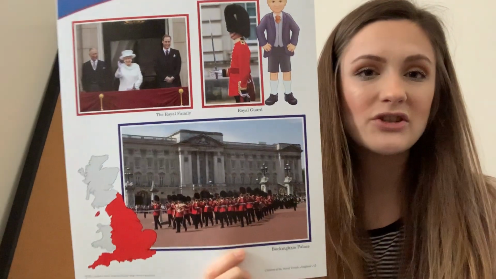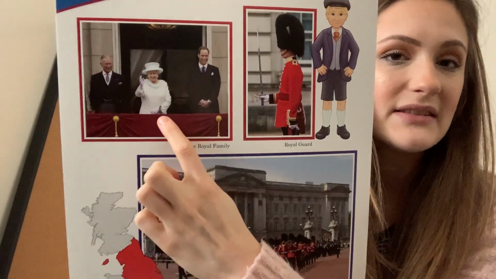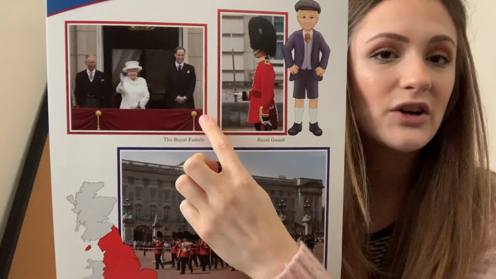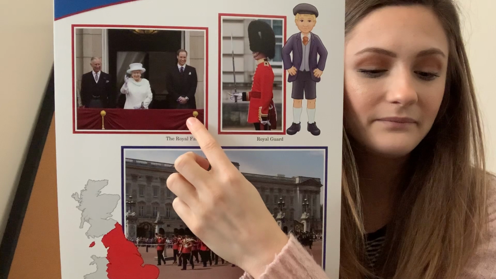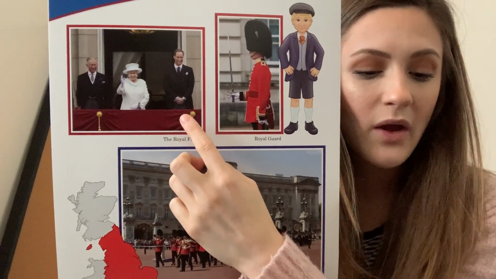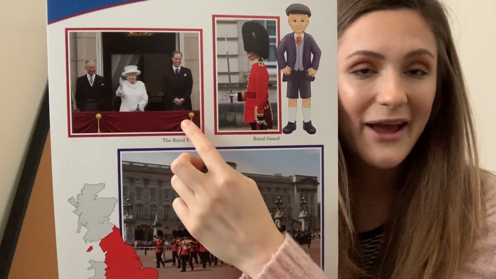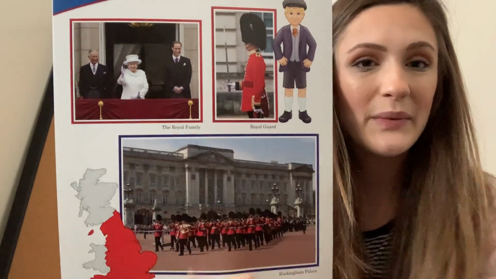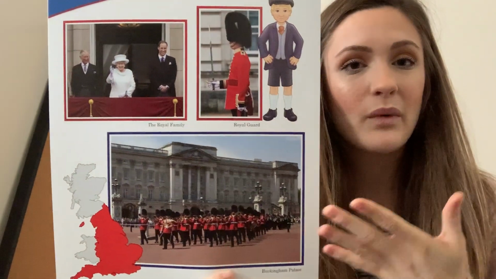So, look at the picture here of Queen Elizabeth. This is Queen Elizabeth and her husband, and this is her grandson, Prince William. Prince William may be the King of England someday. So she's the queen, and they are the rulers, some of the rulers.